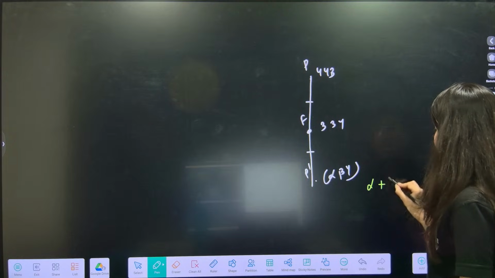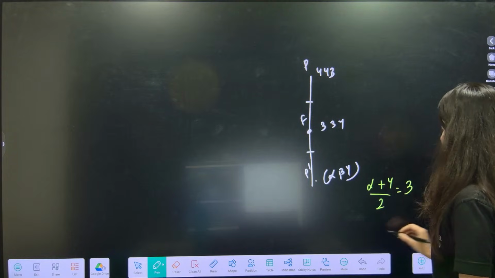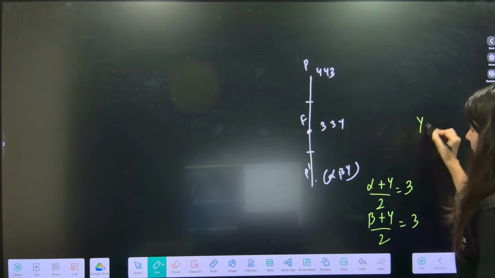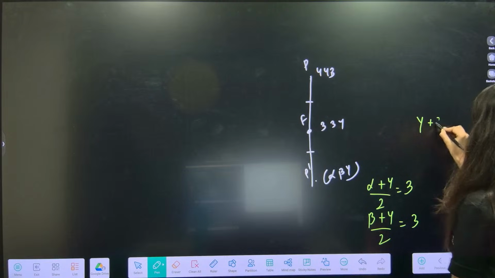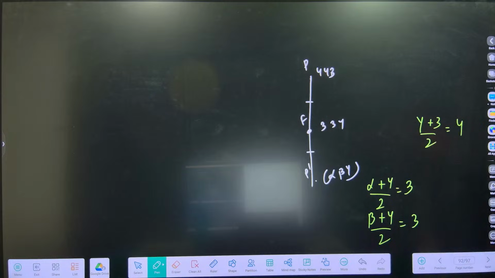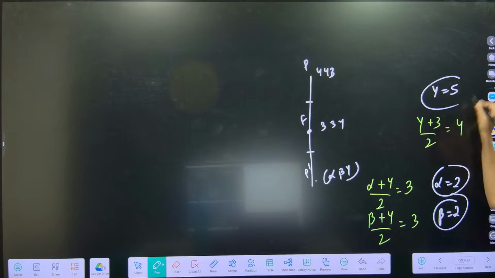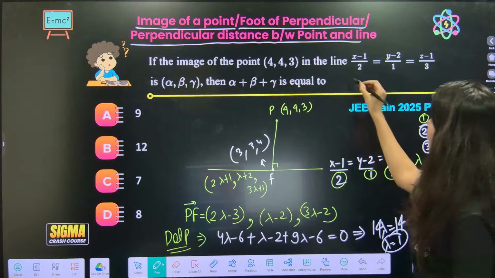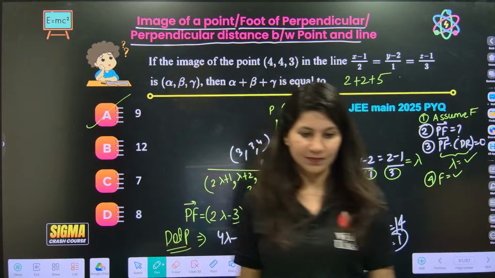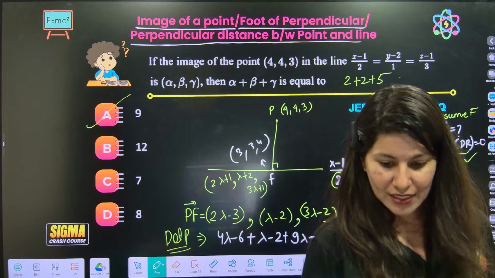Alpha plus 4 by 2 is equal to 3. Beta plus 4 by 2 is equal to 3 again. And gamma plus 3 by 2 is equal to 4. Alpha and beta will be the same. Alpha from here will be 2, beta is also 2, same equation. And gamma is 5. So 2, 2 and 5 is the answer. 2 plus 2 plus 5 is 9. Everybody in the chat box, where are you? Option A. Option A, everyone.